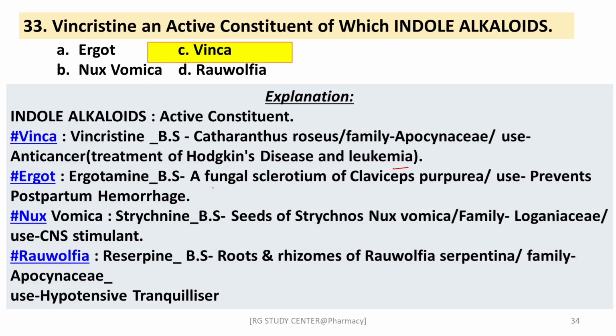Nux vomica and its chemical constituent strychnine, the seeds of Strychnos nux-vomica family Loganiaceae, is used as a CNS stimulant. Next one, rauwolfia, its chemical constituent reserpine, biological source is root and rhizomes of Rauwolfia serpentina family Apocynaceae. Used as an antihypertensive and tranquilizer. These are the different herbs or drugs which are used in day-to-day life, and their biological source and family. This is from the pharmacognosy question, right?